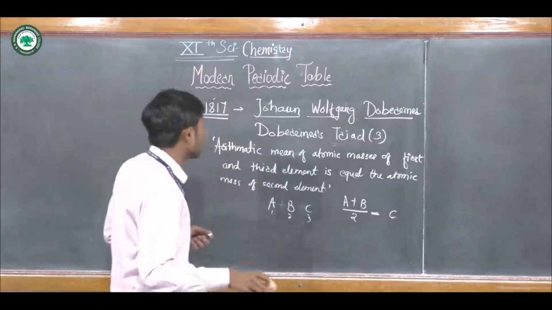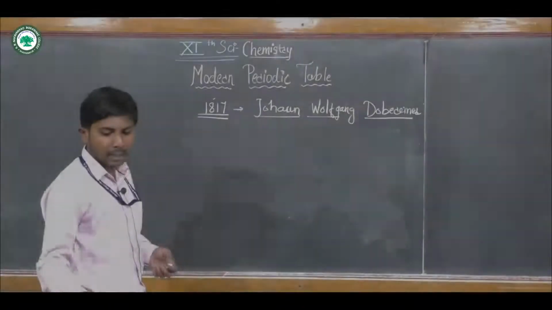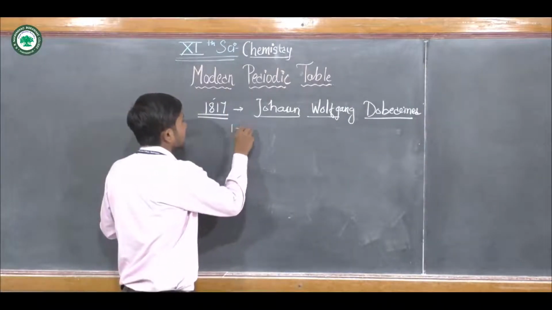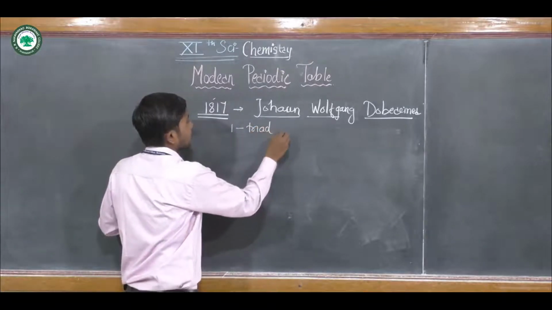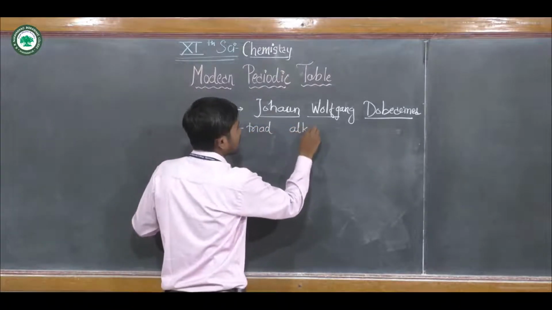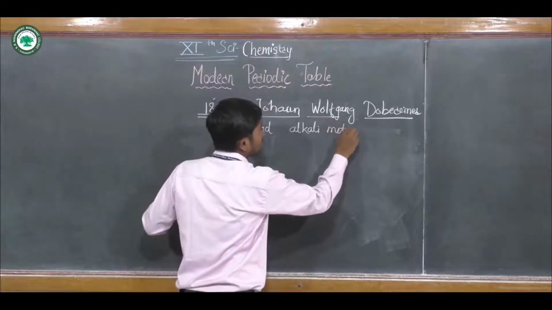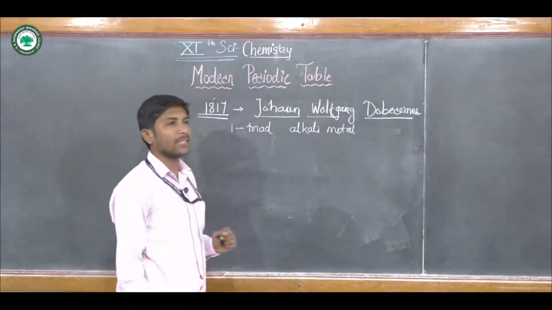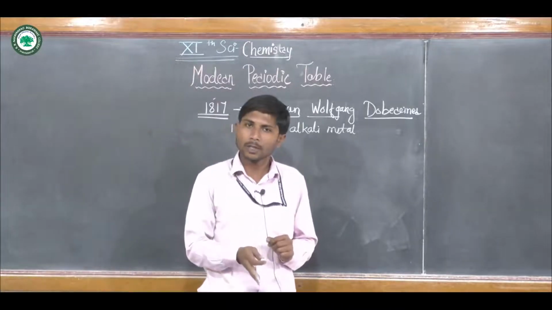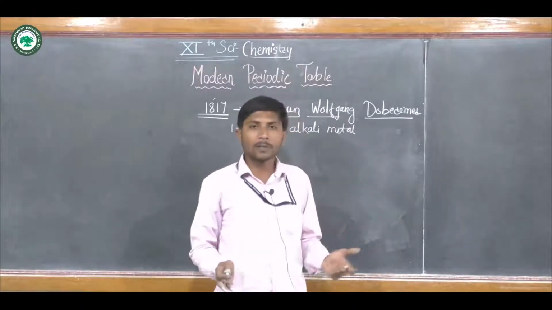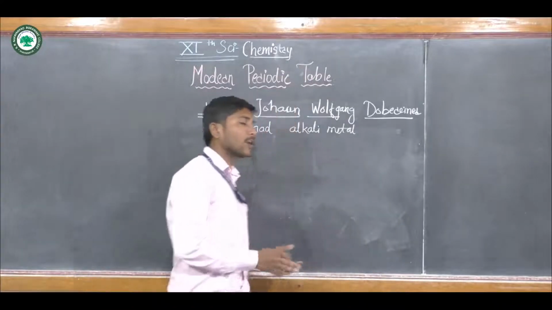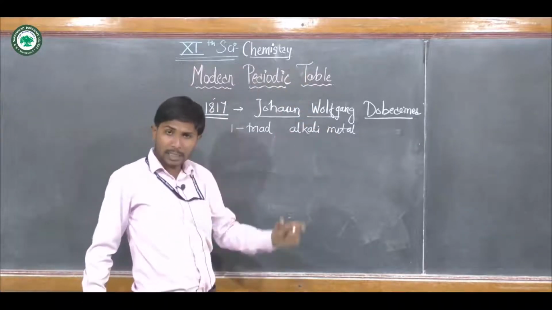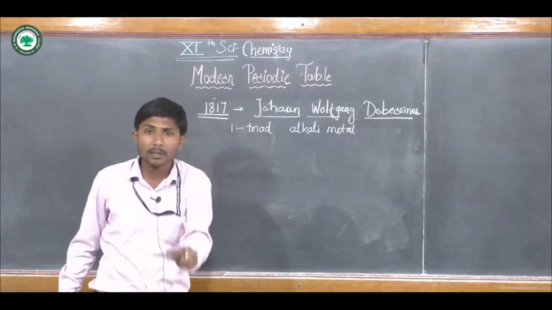We can see the examples. Likewise, he classified firstly the three alkali metals. The first triad was of alkali metals. What are the alkali metals? Those elements which are present in the first column of the periodic table. We have seen the structure of the modern periodic table; we will discuss later what the alkali metals are.